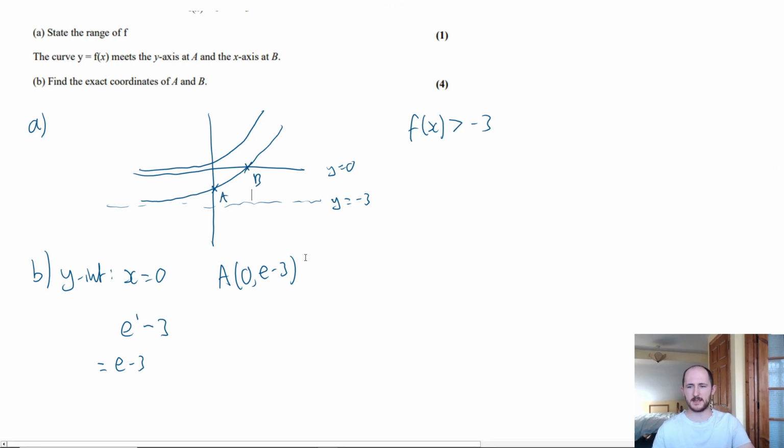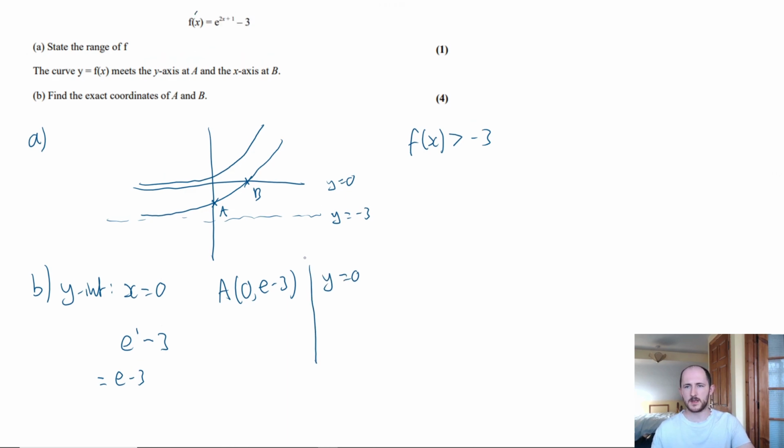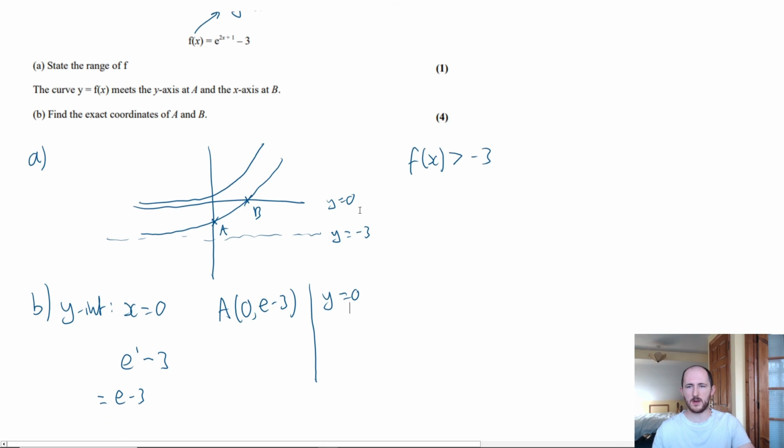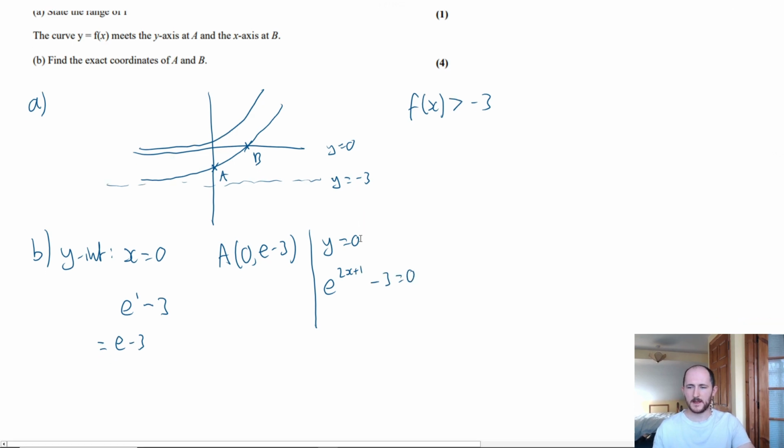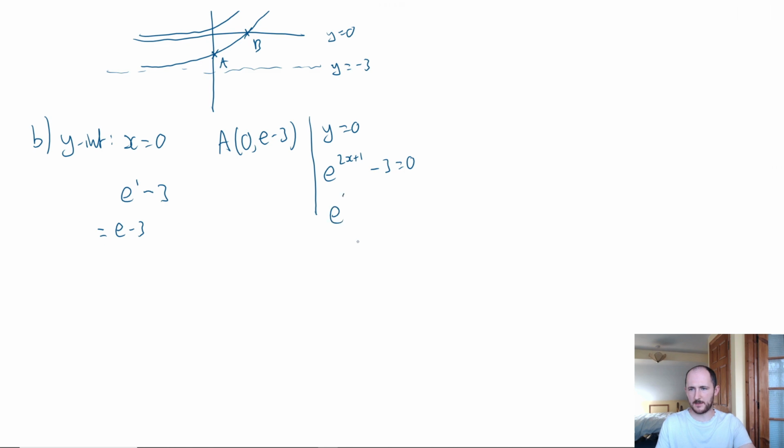But how do we work out x-intercepts? Well, all we need to do is sub in y equals 0. So we have e to the power of 2x plus 1 minus 3 equals 0. So let's add 3 to both sides. We have e to the power of 2x plus 1 equals 3. Now we need to take log to the base e of both sides, so ln both sides. If I do that, the e goes away, and on this side it becomes ln 3. So we have 2x plus 1 is equal to ln 3.